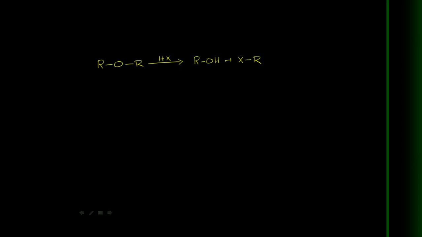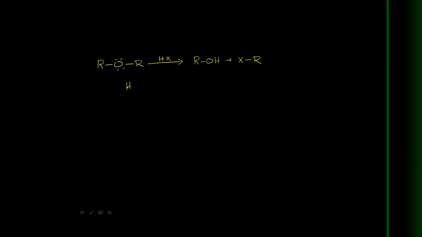Alcohol and alkyl halide. So generally in these reactions, the ether acts as a base, that means it is a proton acceptor. Hydrogen halides, of course, are the proton source, the proton donor.